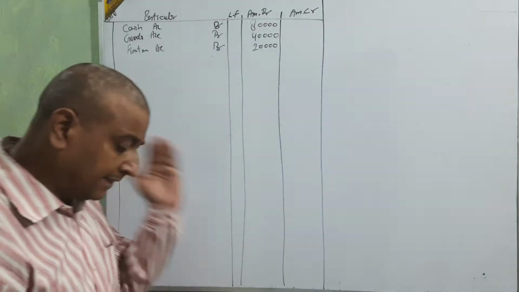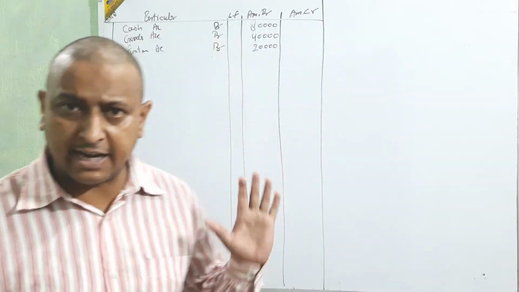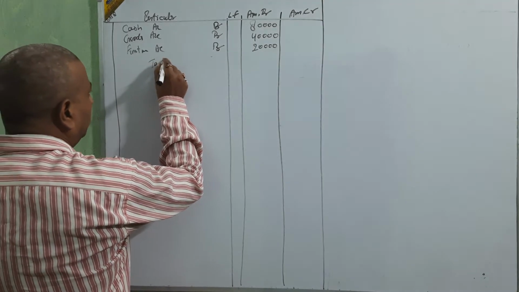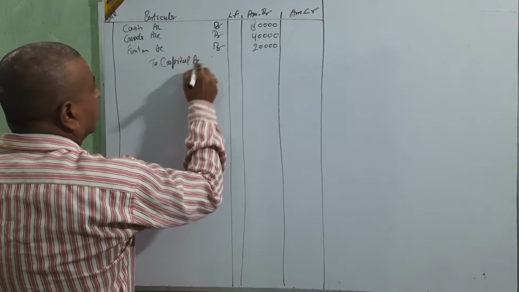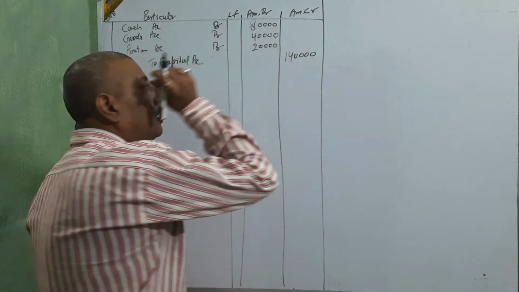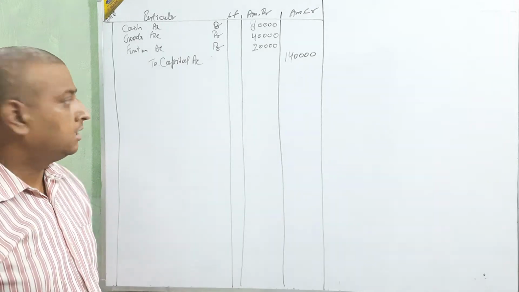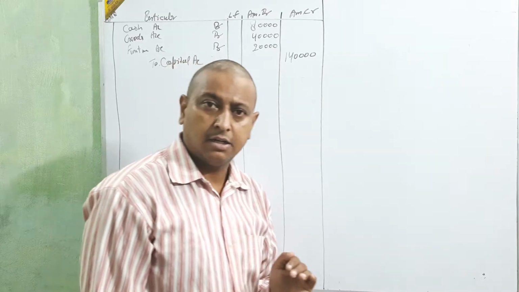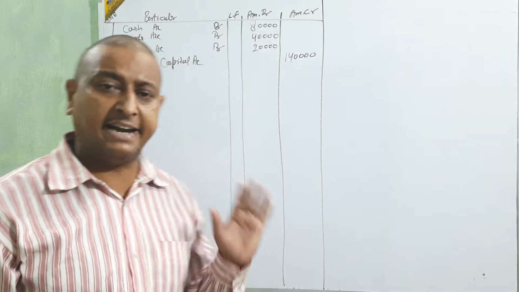All three things will be debited and capital account credited, and the total of this amount is 1,40,000. If they take other assets also, that also we are going to debit.